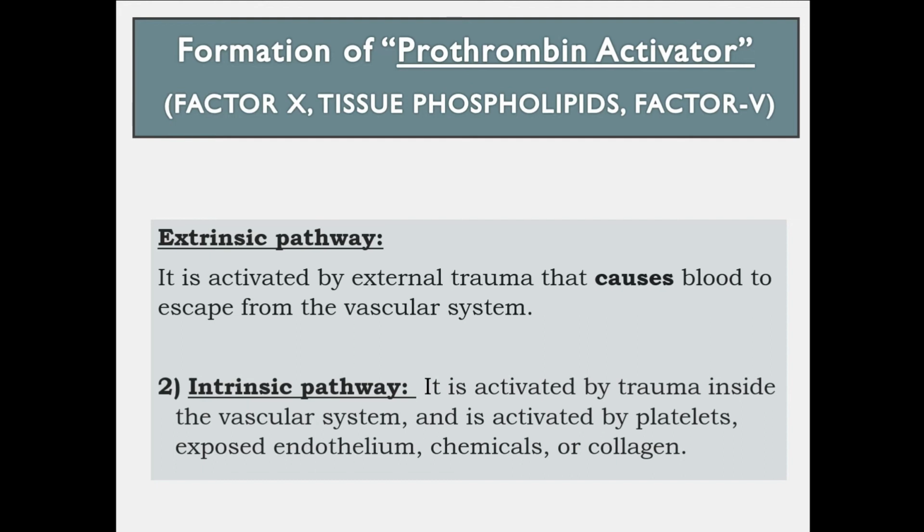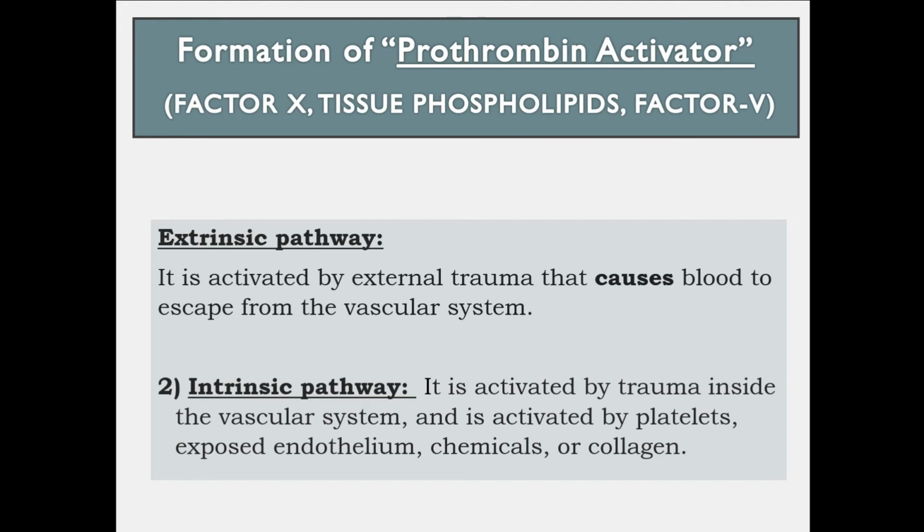Prothrombin activator formation can take place by two pathways: the extrinsic pathway and the intrinsic pathway. First of all, the extrinsic pathway is activated by external trauma that causes blood to escape from the vascular wall. Whenever there is trauma from the external side and blood escapes from the vascular system, the extrinsic pathway will start to form the prothrombin activator.